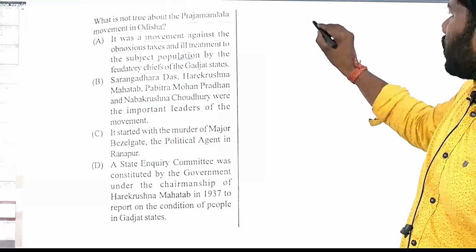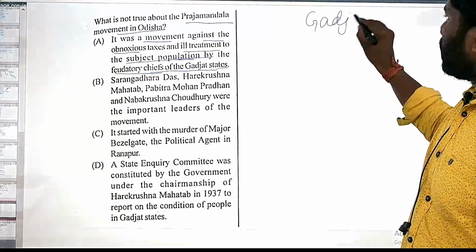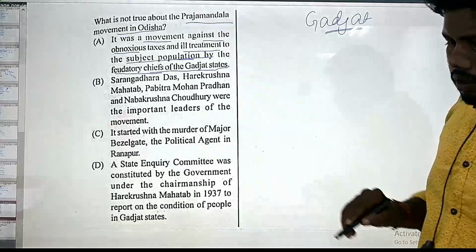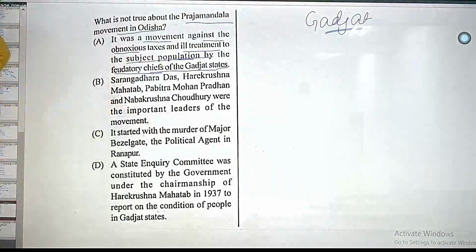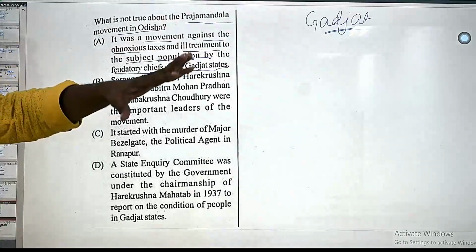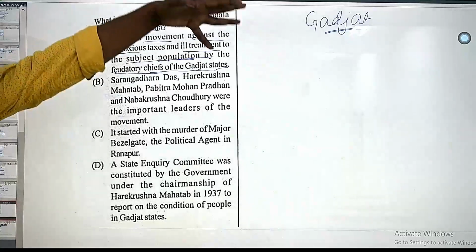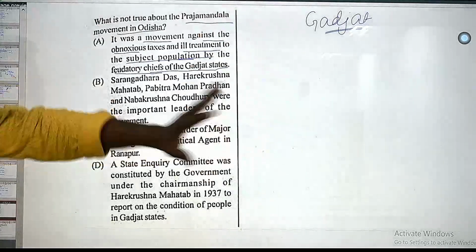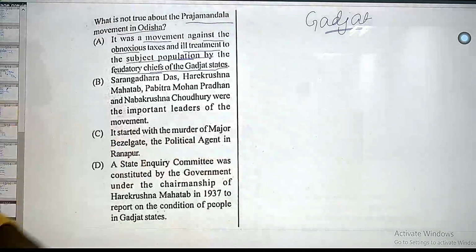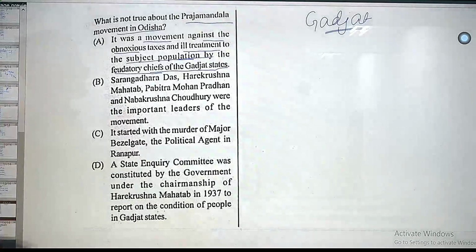The meaning of Gadjat: Gadjat means Godo in Odia. This is about the feudatory chiefs or feudatories residing inside kingdoms. That means those within the reign are called Gadjat. Just like feudatories in Rajputana, if you consider.